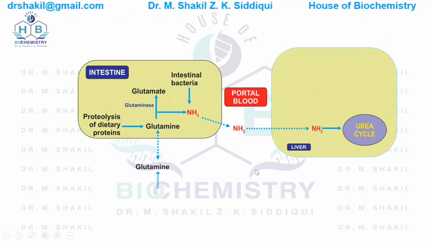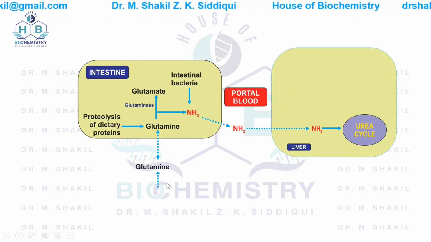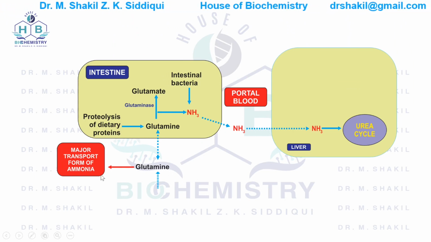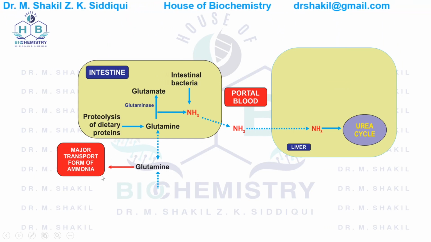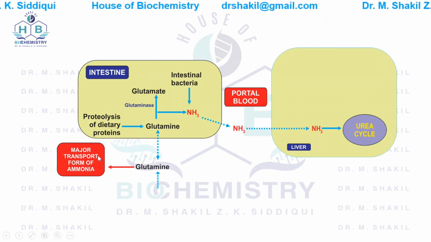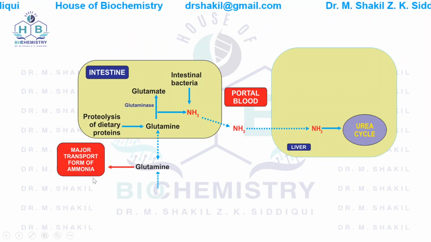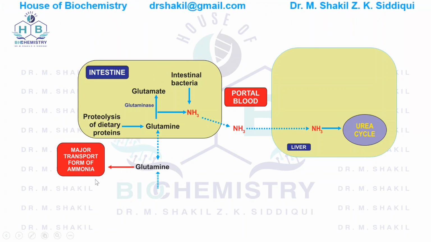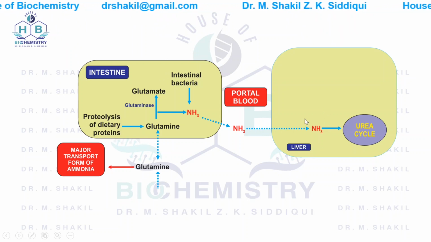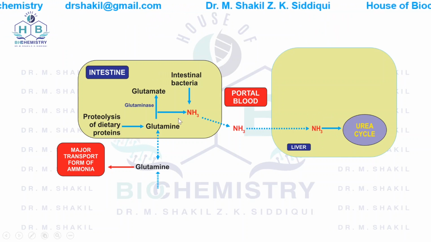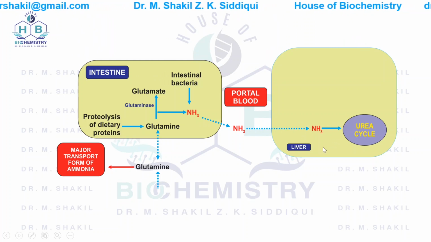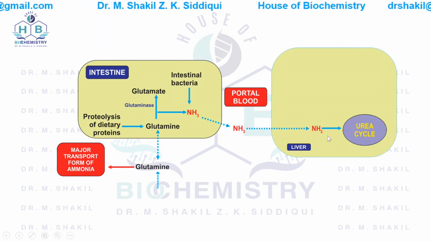Now a point to remember here is that glutamine is the major transport form of ammonia in the blood. Remember this point. Another point to remember is that this ammonia that comes from the intestine is the first nitrogen, one of the nitrogens that forms urea.